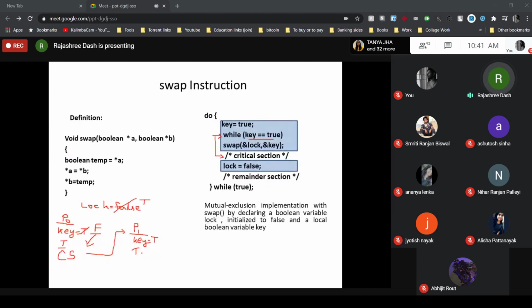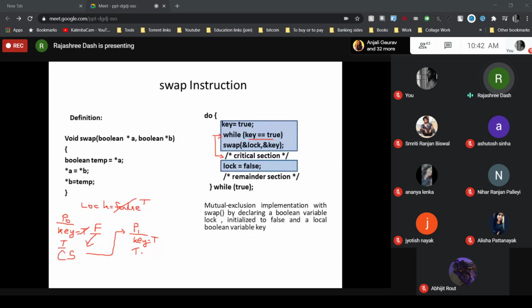Now it will swap the values. Which values? The lock value and the key value. What is the current lock value? When P1 calls the swap instruction, current lock value is true. Key value is also true. So both values are true, meaning there is no change in the key value.